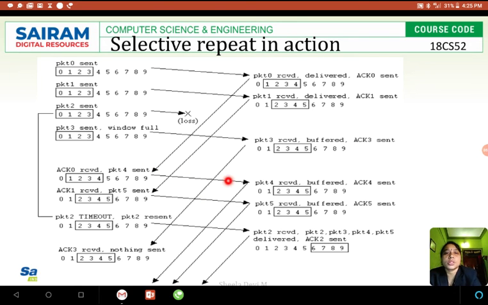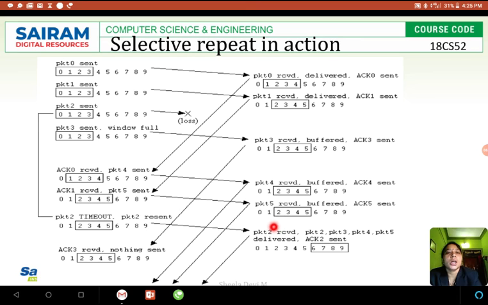Next, packet 4 is sent. Same, it is buffered. Since it expects packet 2, it is buffered and it sends the acknowledgement 4. So how will the sender come to know that the receiver has not received packet 2 successfully? Once the timeout happens, since the acknowledgement has not been received within the timeout period, the sender will come to know that packet 2 is lost during the transmission, and it resends packet 2.